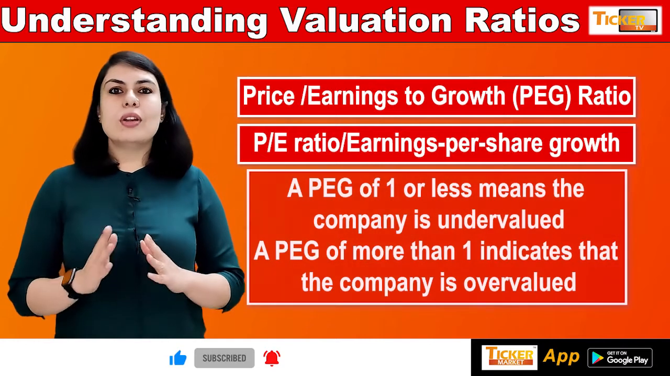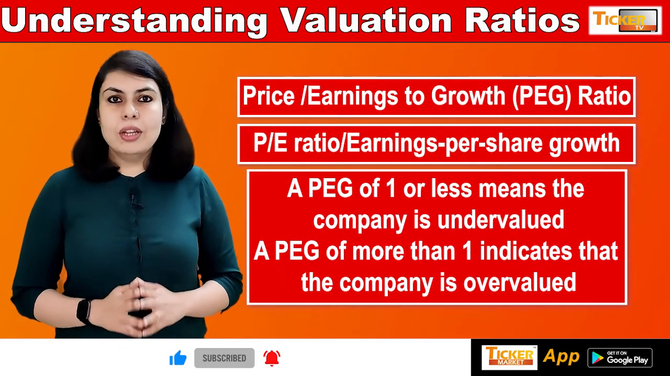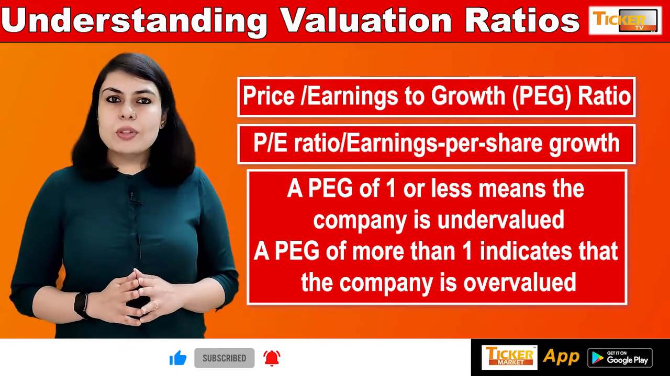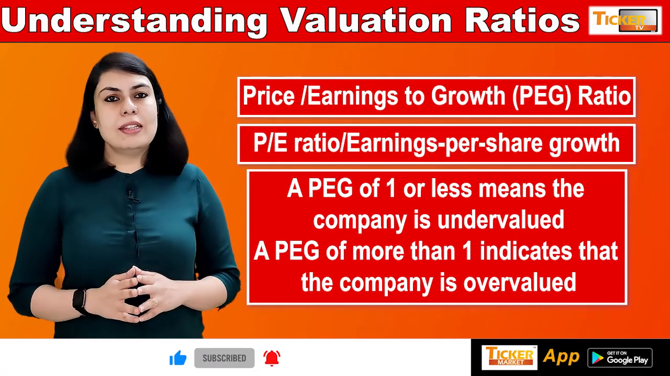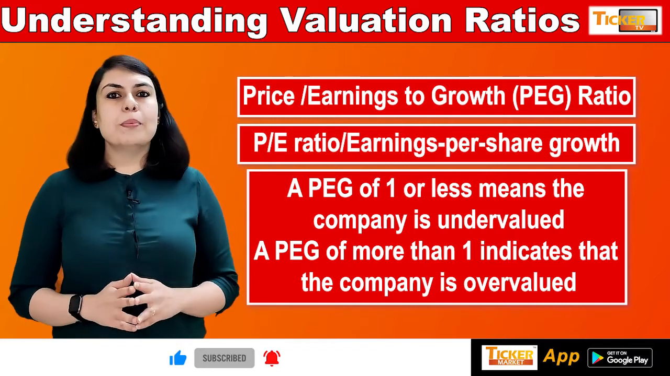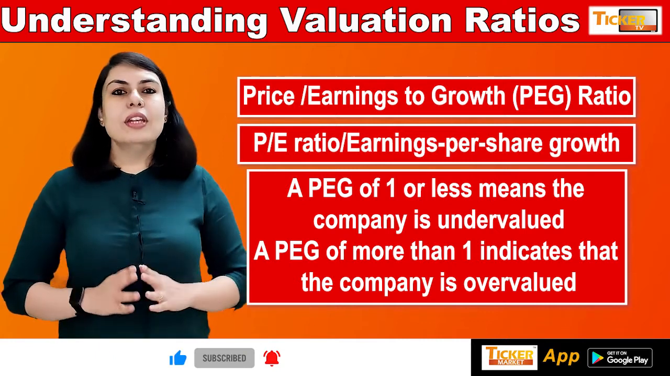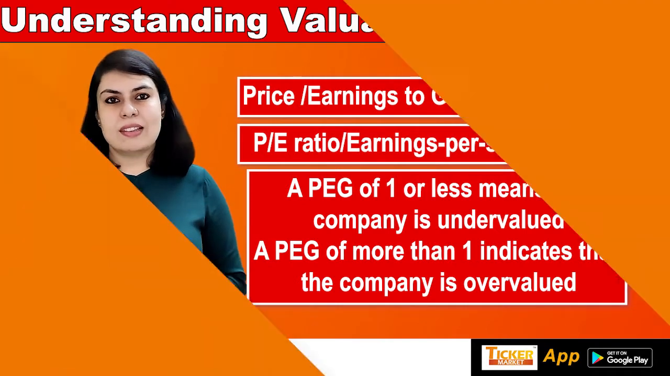A PEG of 1 or less is typically taken to indicate that the company is undervalued, and vice versa, if it is more than 1, the company is basically overvalued. To get a clear picture of the value, the PEG of the company should also be compared with the PEG of the market and with the industry that the company competes in.